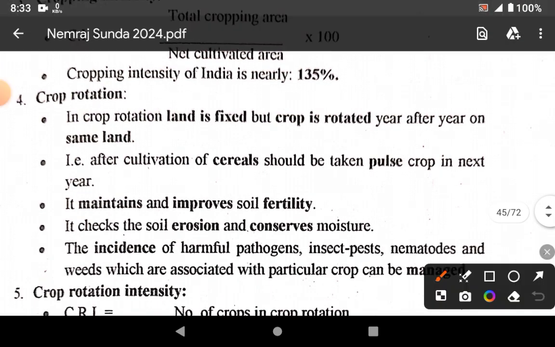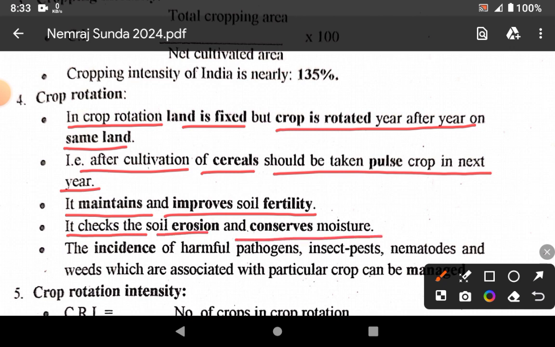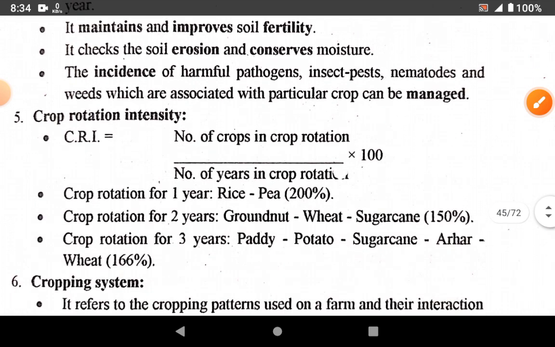Crop rotation. In crop rotation, land is fixed but crop is rotated year after year on the same land. After cultivation of cereal, a pulse crop should be taken in the next year. It maintains and improves soil fertility. It checks soil erosion and conserves moisture. The incidence of harmful pathogens, insect pests, nematodes and weeds which are associated with a particular crop can be managed.